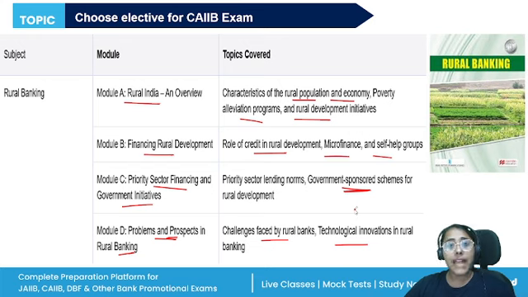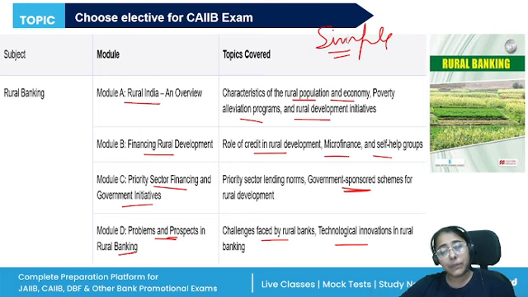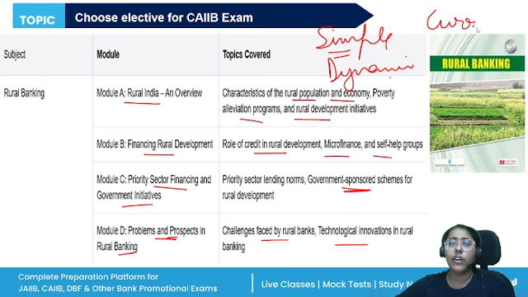Now, as per the feedback, rural banking is rather simple. It is direct, fact based MCQs will be asked, government related schemes will be asked. But the paper is also dynamic because every year you will see new schemes are introduced. So, somewhat you will also have to follow the current affairs. If any scheme particularly caters to rural development and rural population, you need to have an idea about it. Otherwise, the paper is simple, completely theoretical, no numericals are there. Case study type questions will also be very, very simple.